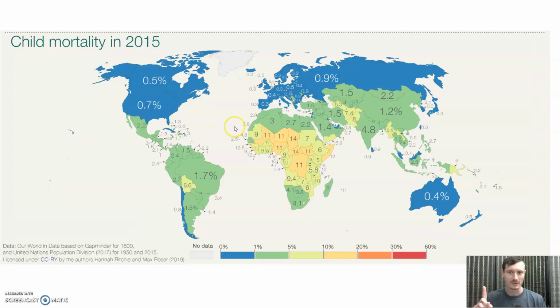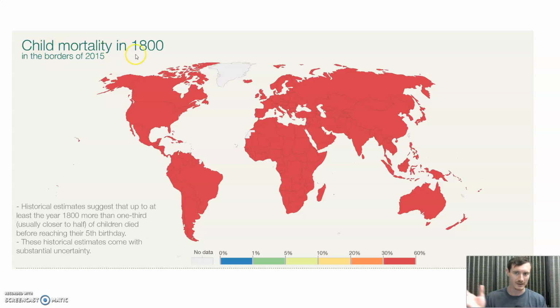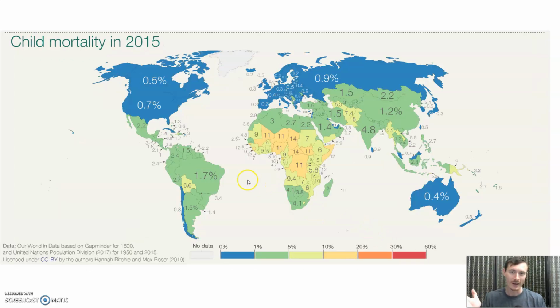So this is child mortality in 1800. In other words, what percentage of children would have died before they reached the age of 5. Historical estimates of this tend to be pretty rough. It's hard to get an exact figure, but something like a third, 30 to 40%, is generally accepted. And notice how much better this got, from 30% even in countries like the US before to less than 1%. This is the happiest graph in the world.